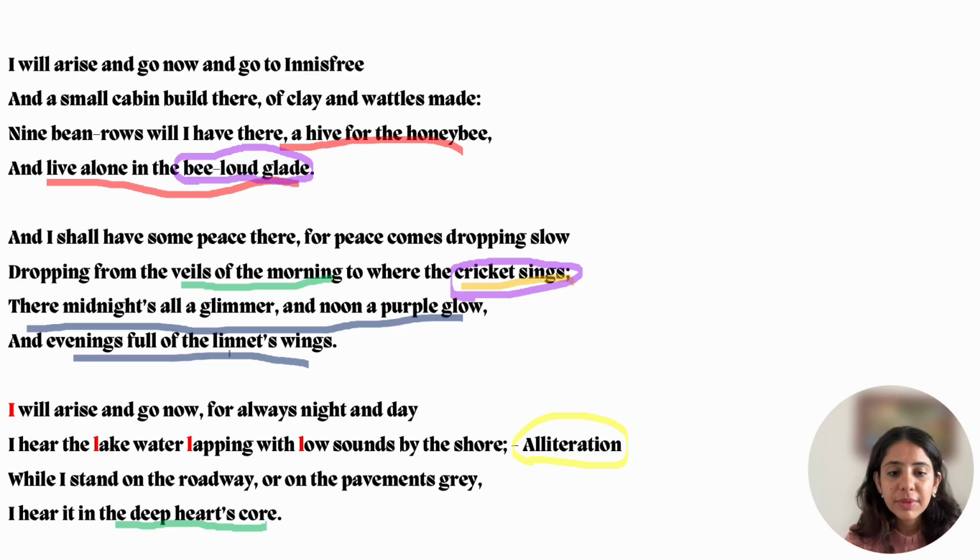Let's see, "veils of the morning" and "deep heart's core." First understand what metaphor is. Metaphor means that when we compare something, it is an indirect comparison, most of the time. For example, if we say this is so cold, it seems like it is an ice cream. Okay, it is an ice cream.